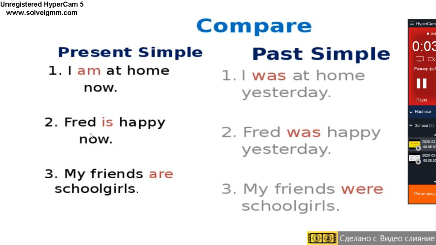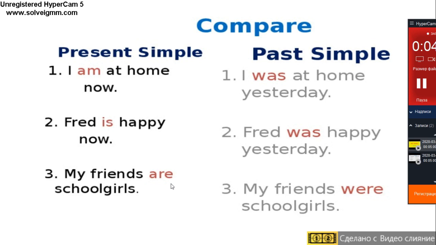The next sentence is Fred is happy now. So what happened to the word is? In past simple it transformed to was. And the last sentence, my friends are schoolgirls. Here we can see that we use are.